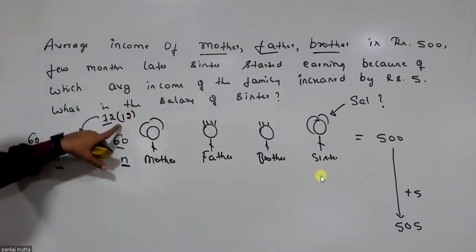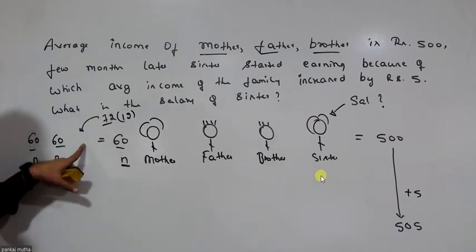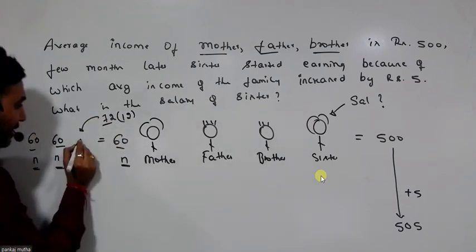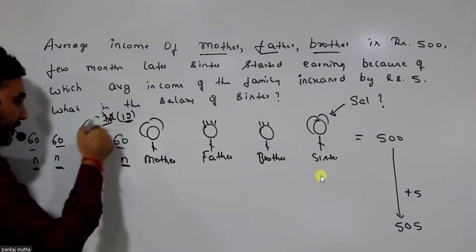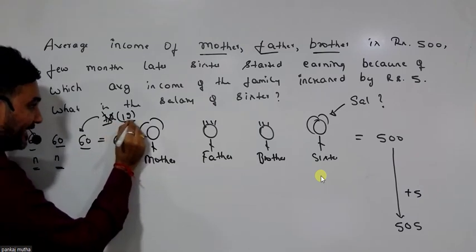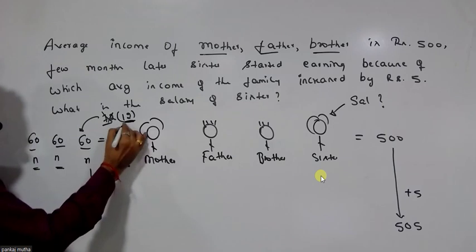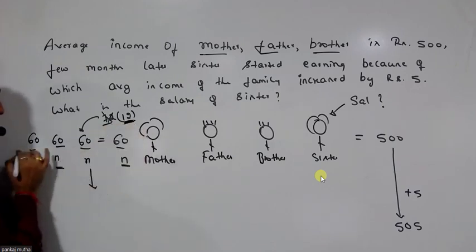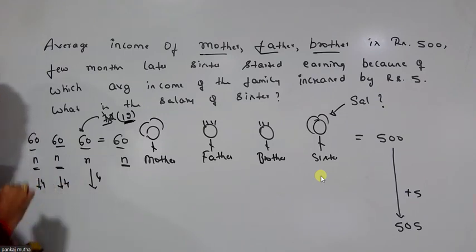Which means I can tell that this third number is bringing 12 points more into the group. So I can write this number as 60, plus 12 more that it is bringing into the group. Just divide that among all equally. So how do I divide 12 among 3 people equally? 4, 4, and 4.